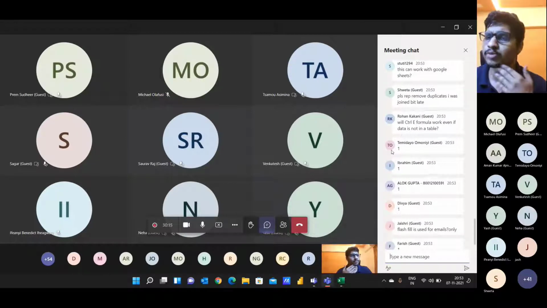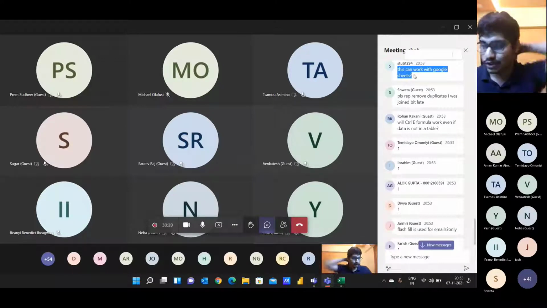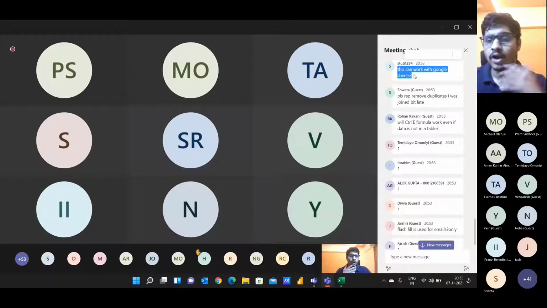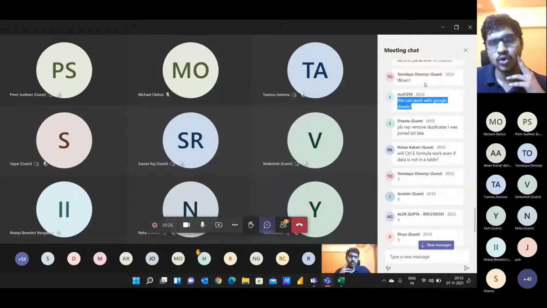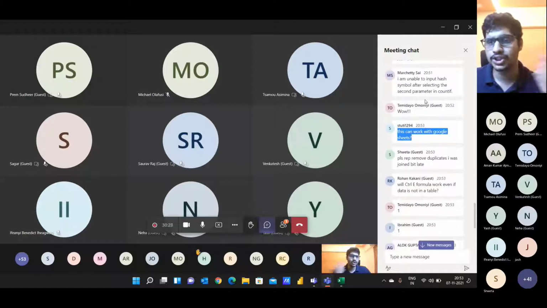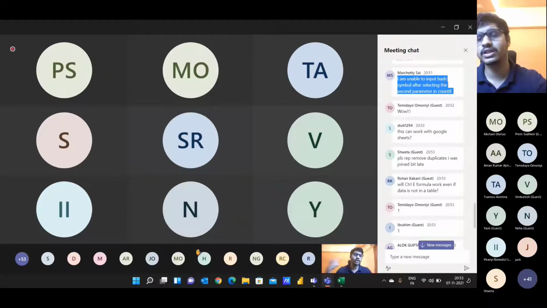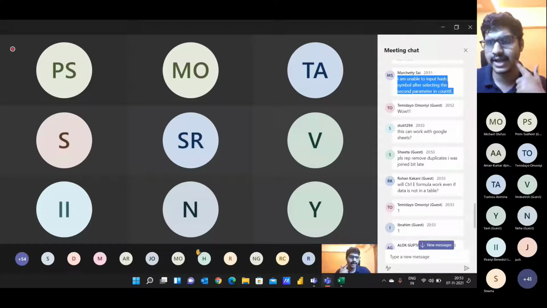These functionalities, I'm not sure about Google Sheets. I think they are for Microsoft Excel, and specifically the Office 2021 or Office 365 version. So not sure if they are available in Google Sheets. Sai is saying that I am unable to put a hash symbol after selecting COUNTIF. Sai, you can use the online version of Excel, which is office.com, and I think you will be able to do it there in case your system is not updated.